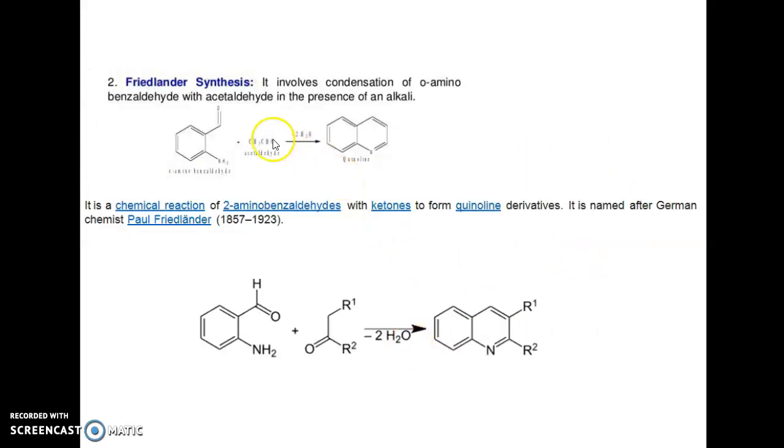So one more is the Friedlander synthesis. It involves the condensation of ortho-aminobenzaldehyde with acetaldehyde in the presence of alkali. It is a chemical reaction of 2-aminobenzaldehyde with ketones to form quinoline derivatives. It is named after the chemist Paul Friedlander. So this is the reaction which is given for the synthesis of quinoline by Friedlander.